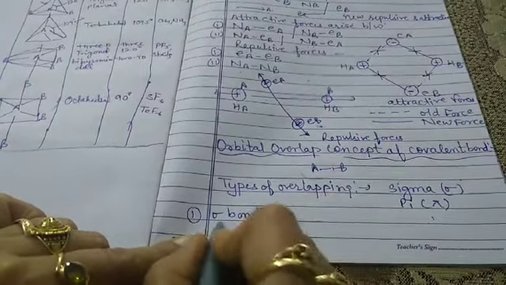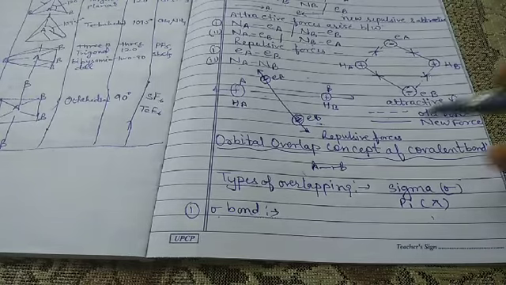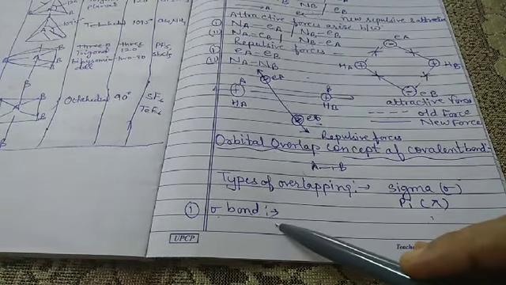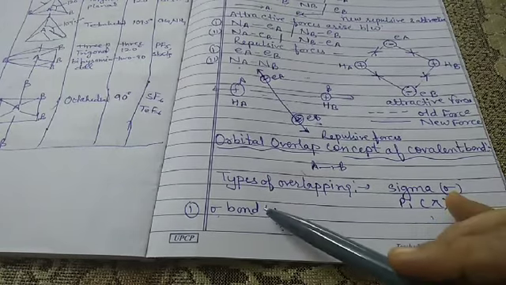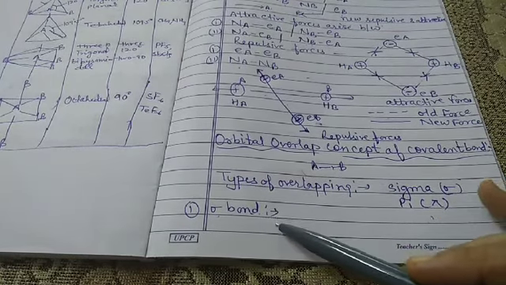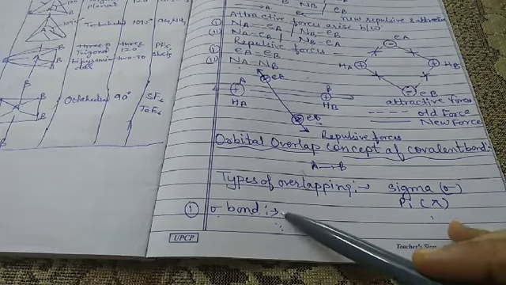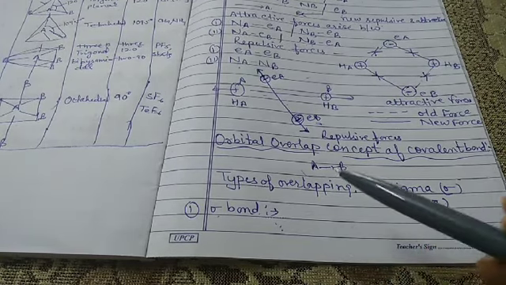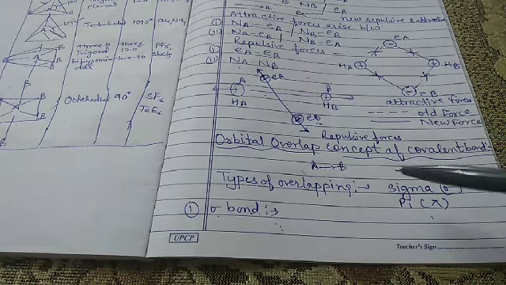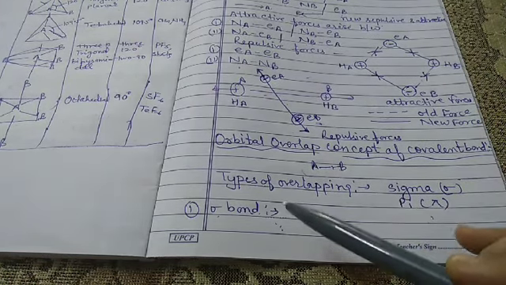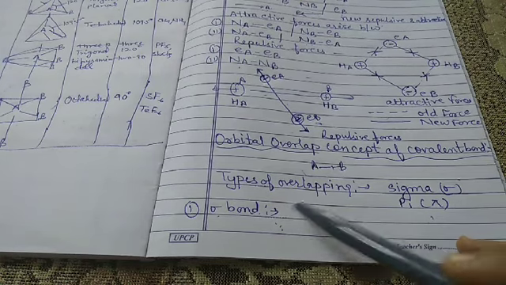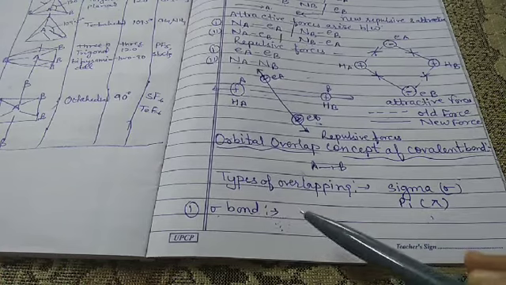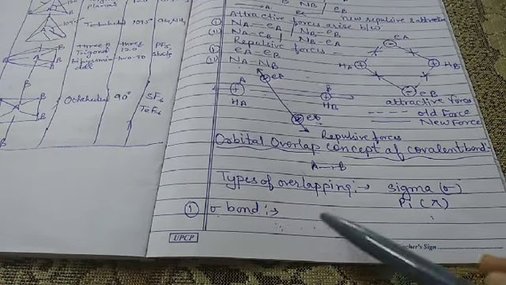This is the symbol for the sigma. The first heading is the sigma bond. This type of covalent bond, the sigma type of covalent bond, is formed by end-to-end or head-on overlapping of the bonding orbitals along the internuclear axis.